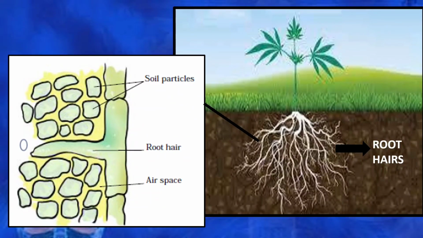So the air enters the root through the root hairs, and that is passed through the whole body of the plant. So this is how respiration in plants takes place, through two parts, leaves and roots as well. The root absorbs the air from the soil.